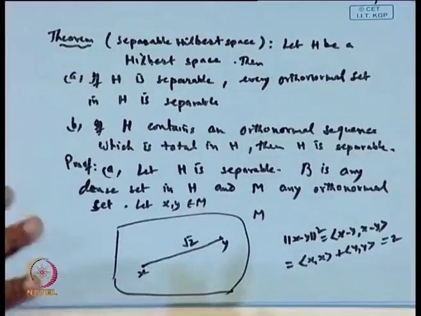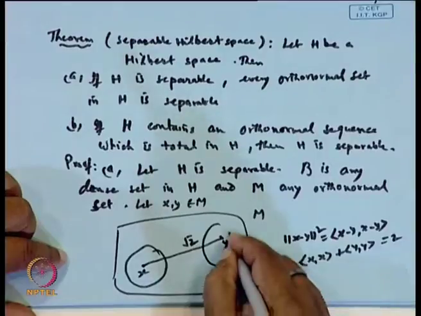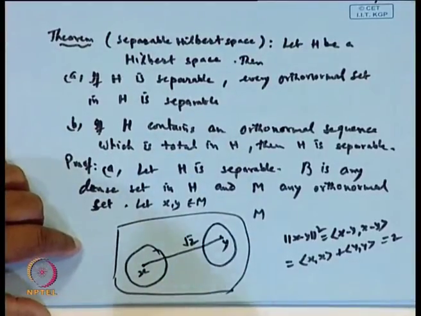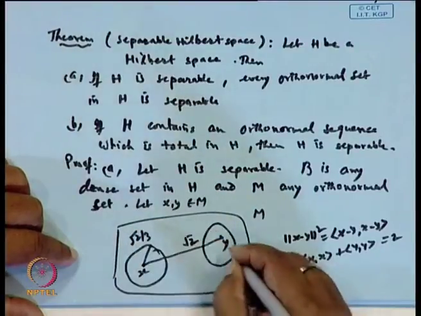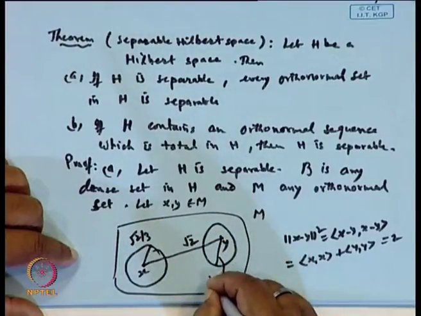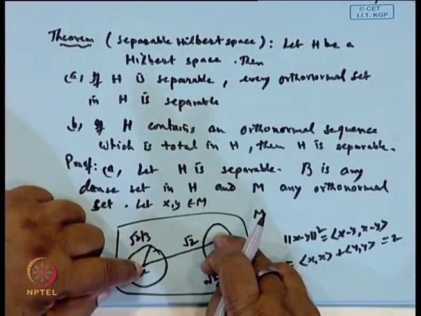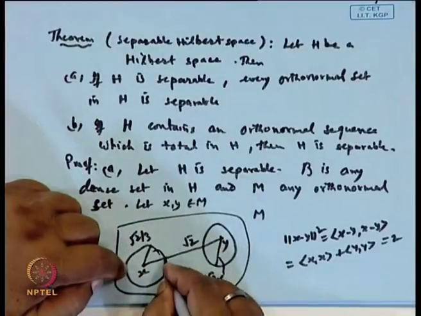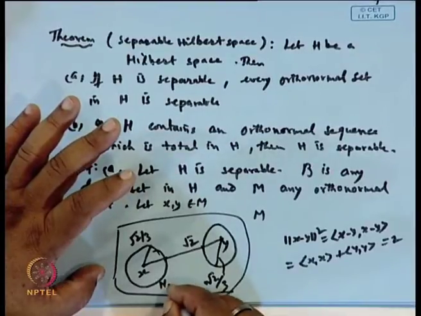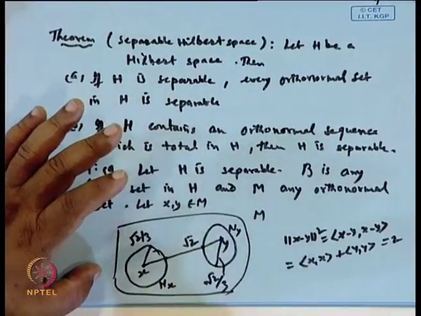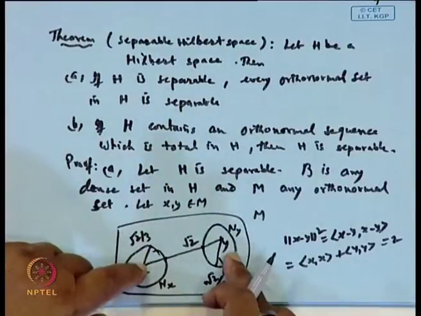Now let us draw the neighborhood around the point x and around the point y, with a radius root 2 by 3. It means this distance is divided into 3 parts, so they are disjoint. This is Nx and this is Ny. So now you have got two elements of M and neighborhoods which are disjoint.